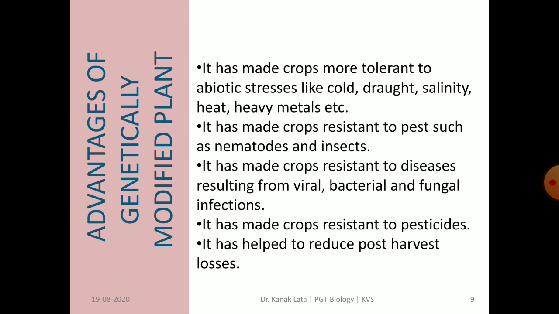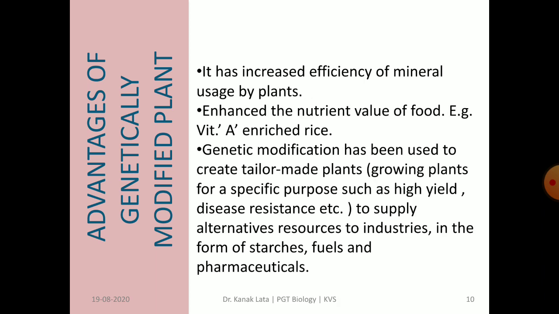GM crops are also resistant to pesticides. GM crops can tolerate adverse environmental conditions such as drought, high temperature, frost, salinity, heavy metals, etc. It has also helped to reduce post-harvest losses.